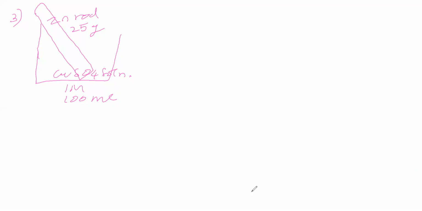Why is it so? The concentration of copper ion is getting reduced. Copper ion concentration initially 1 molar now becomes 0.8 molar.